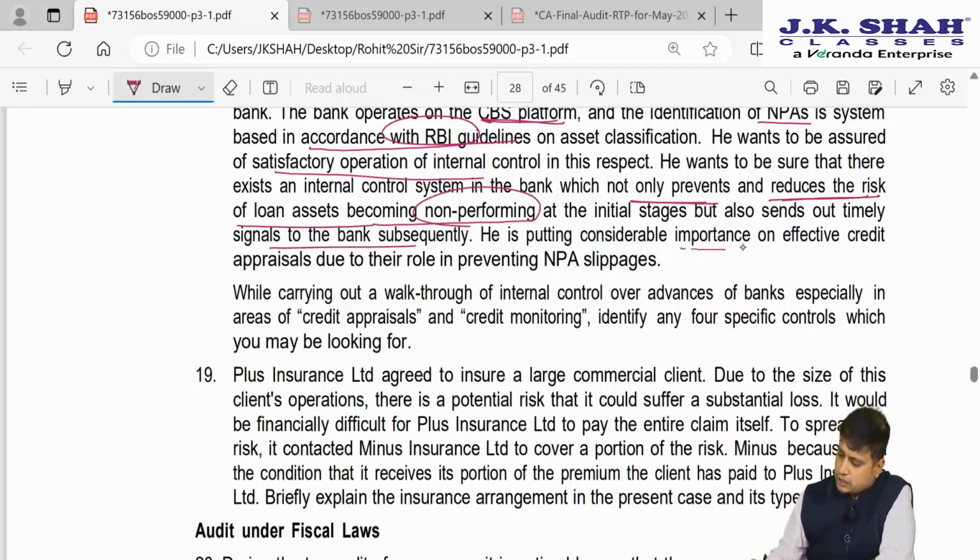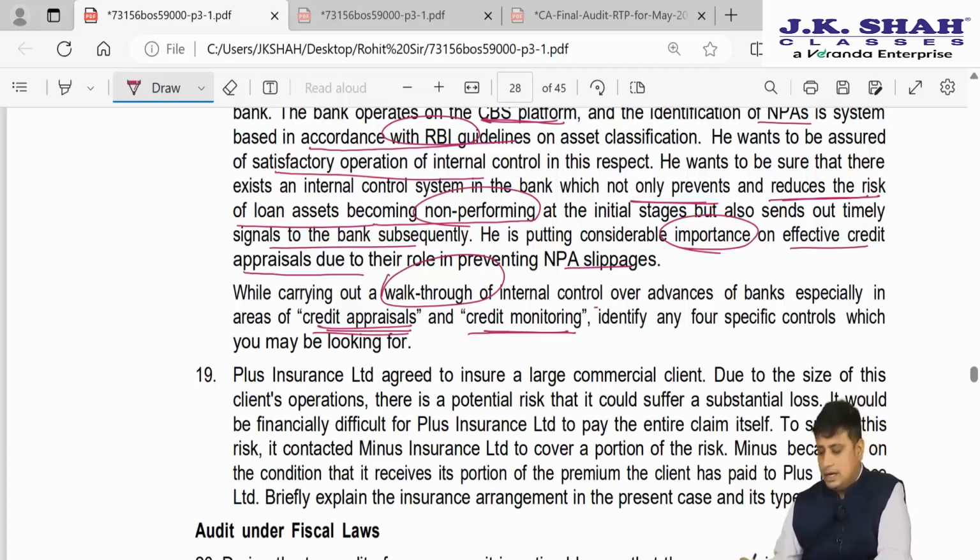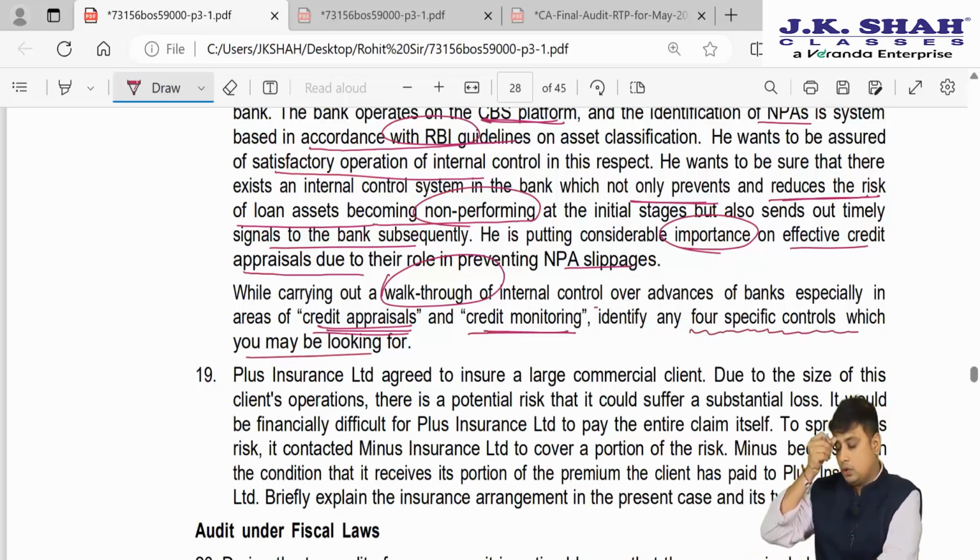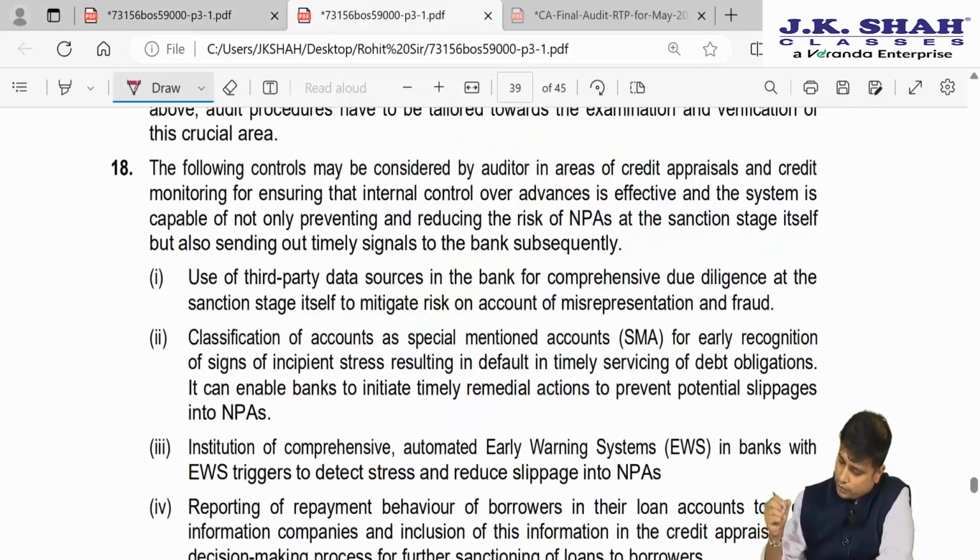He is putting considerable importance on effective credit appraisal due to its role in preventing NPA slippages. While carrying out a walkthrough of the internal control over advances of the bank, especially in the areas of credit appraisal and credit monitoring, identify 4 specific controls which you may be looking for. So here they are asking you what are the 4 controls you may be looking for in case of credit appraisal and credit monitoring.